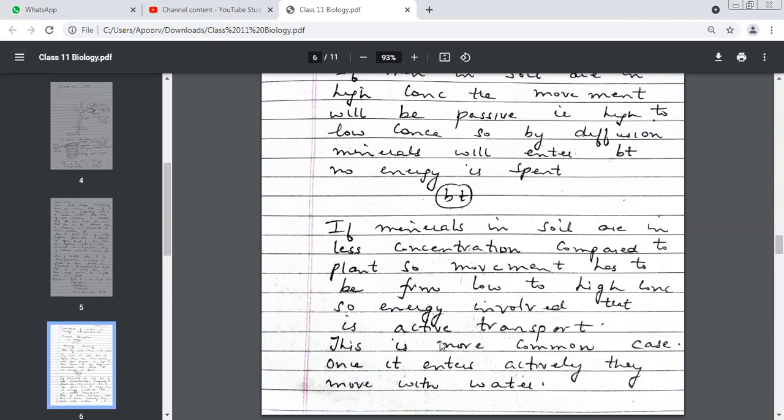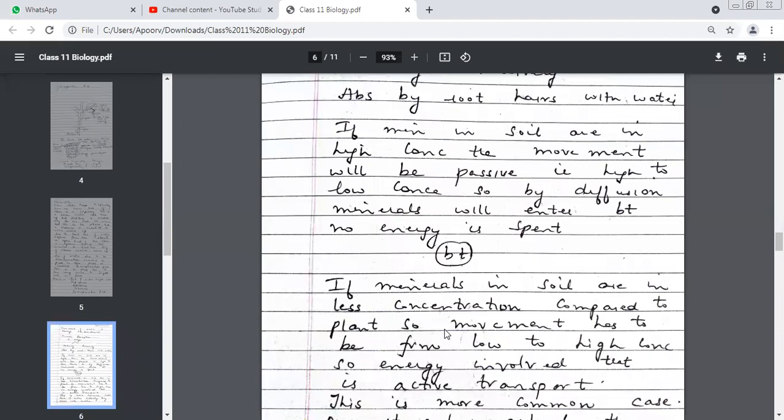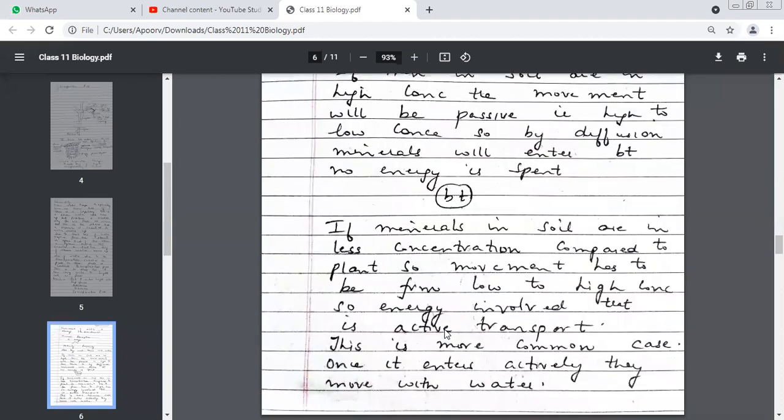More commonly, mineral absorption is active transport or passive transport? Active transport. Yes. So we have two modes of transport of minerals. Very quickly, what are the two modes? Active and passive. Passive transport: the concentration of minerals outside is more or inside the plant is more?